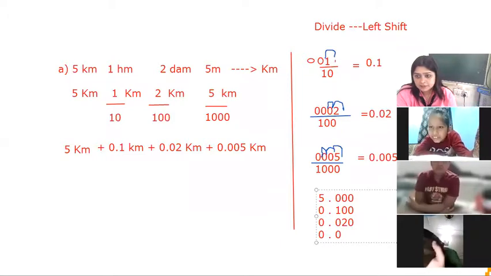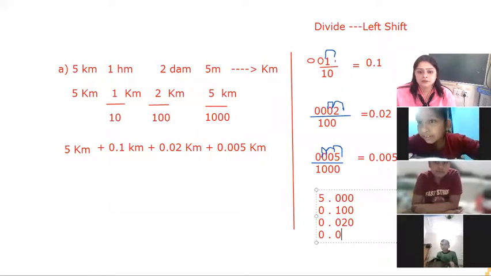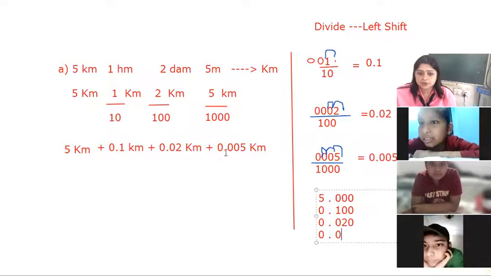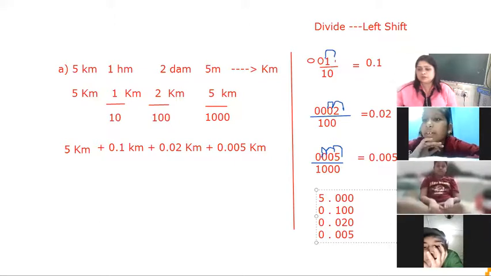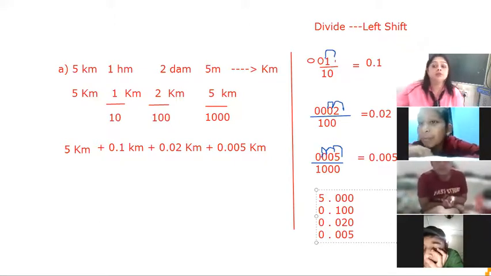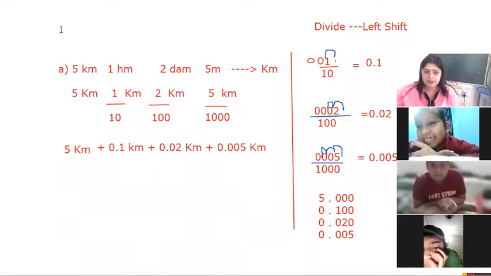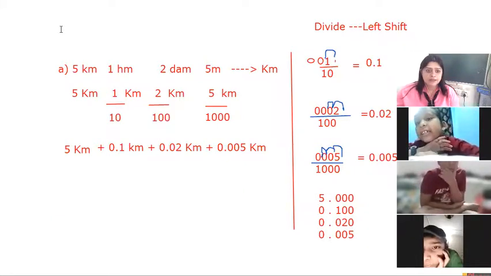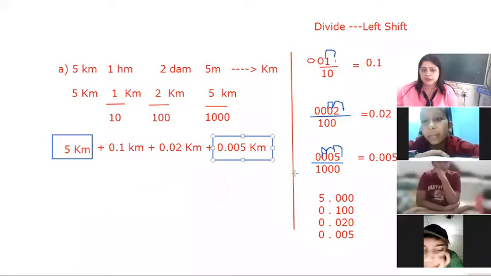Ma'am, but it is coming at the first. Not 5.00. Yes, beta, this one, 0.05. What was the confusion? Ma'am, the 5.000 that you wrote above, I got confused between the two. No, beta, no need to confuse. That is a separate thing. This one we have taken here, and now we are going to write down this last one. So no need to confuse.